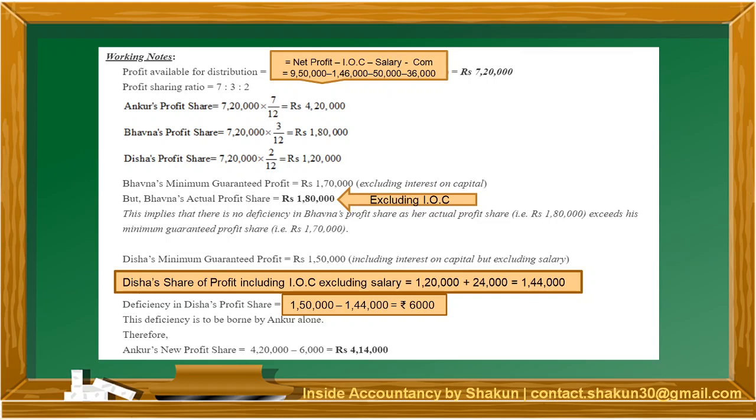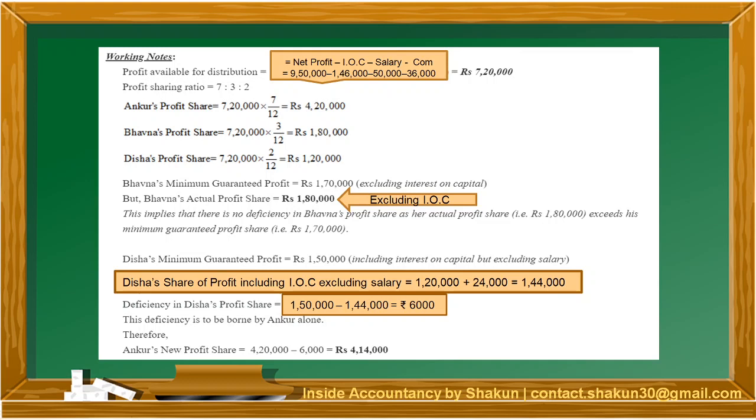Now let's talk about Disha. Disha's minimum guaranteed profit was 1,50,000 including IOC, interest on capital, but excluding commission. That means we have to compare this 1,50,000 to her share of profit in which interest on capital is added but commission is not added.